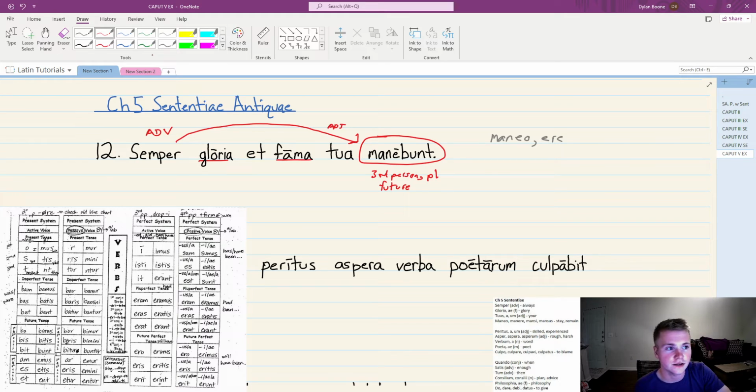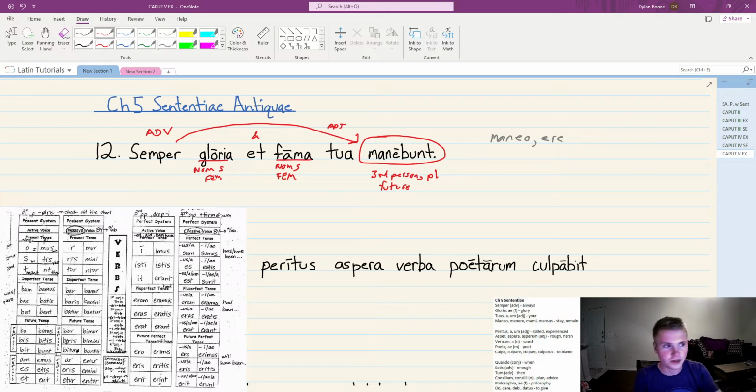That means we have to go to our nouns, right? So we have Gloria, Gloriae, and that is glory or fame, renown. And we also have fama, which is fame, rumor, opinion. So very similar. We won't translate Gloria as fame then, since we have fama. But we have a nominative, singular, feminine word, and the conjunction, and a nominative, singular, feminine word. So that's two subjects. That means we need a plural verb. So plural verb, we have manebunt. So we're good. We check out there.